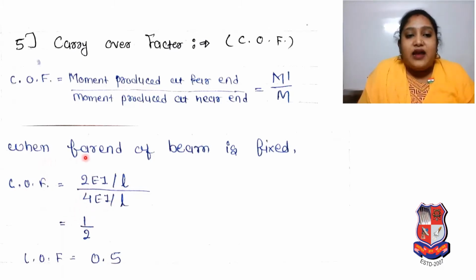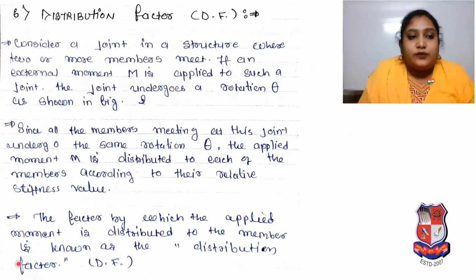So when far end of beam is fixed, carry over factor, moment produced at far end divided by moment produced at near end, will be 0.5.